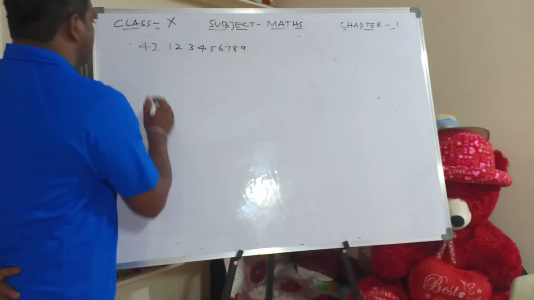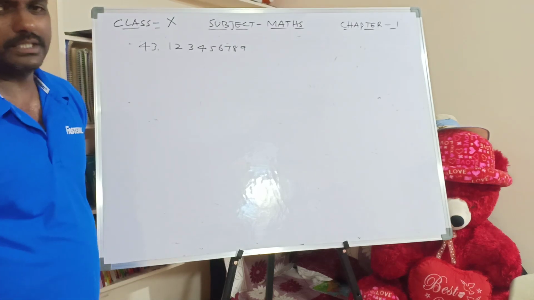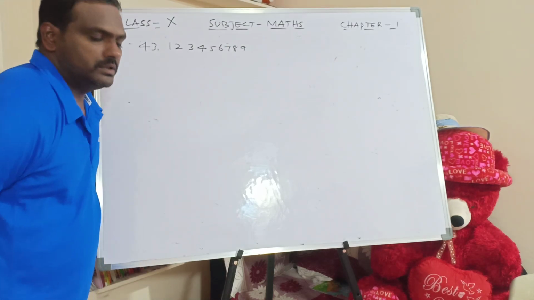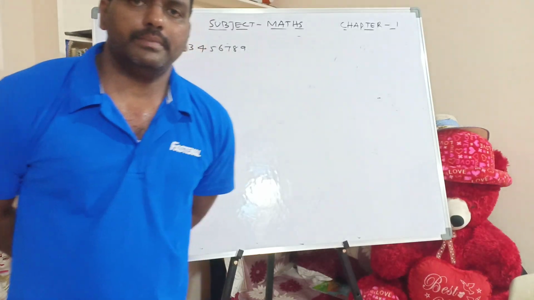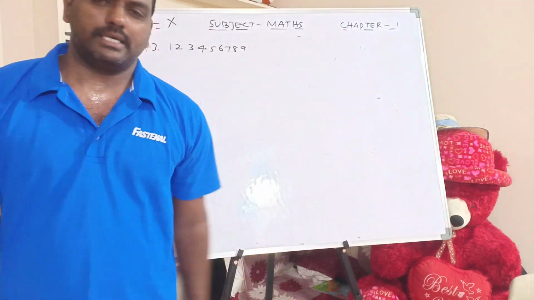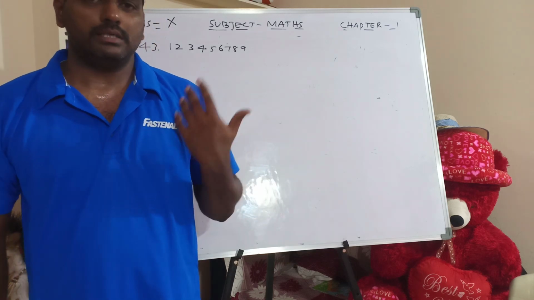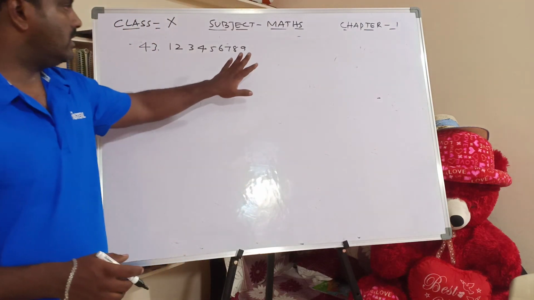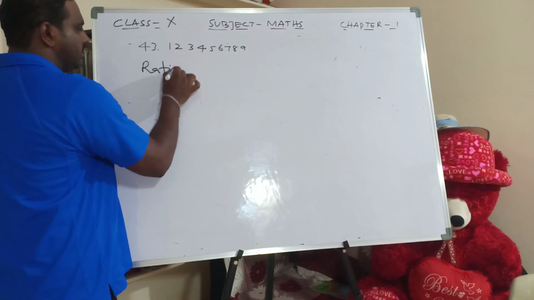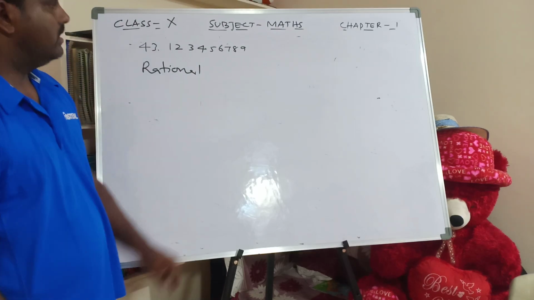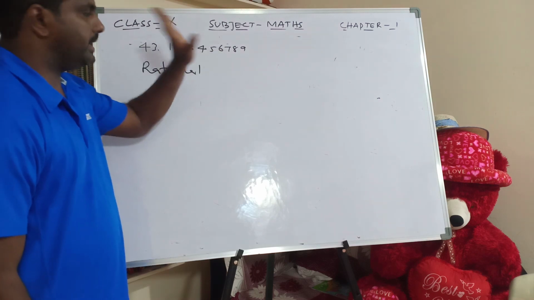Now first, question number 1. Whether it is rational or irrational. That is the first question we have to check. So again we have to go for the rational and irrational number definition. Any number which can be written in the form of P by Q is called a rational number. Any number which cannot be written in the form of P by Q is called an irrational number. Now this is a rational number. No doubt it's a rational number. Why? Because it is terminating and non-repeating.